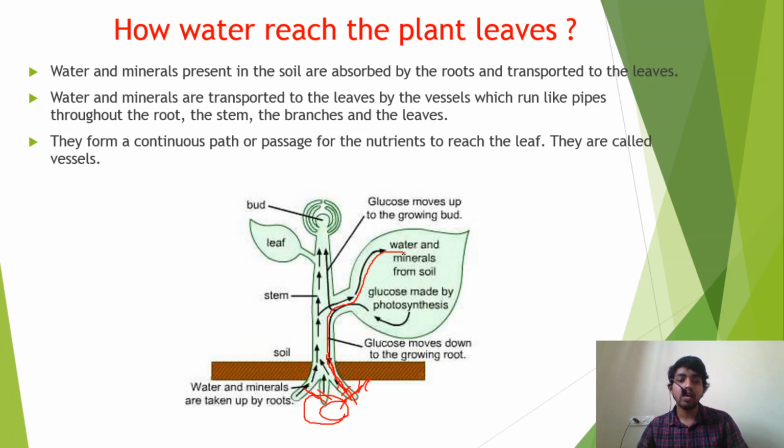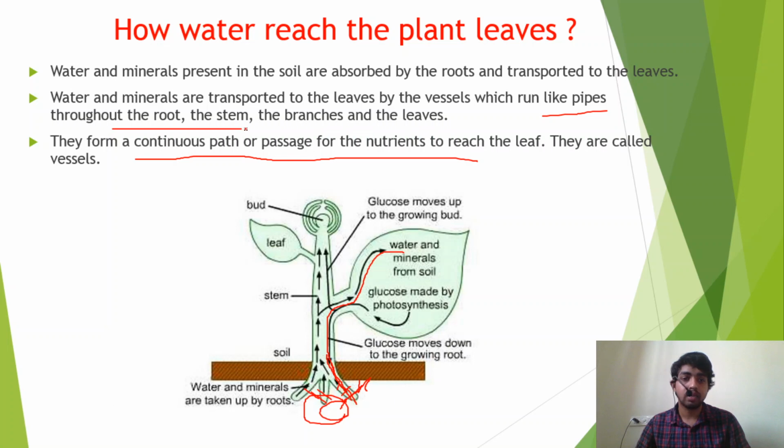leaf. Okay, and you must have seen in your home that every room has water pipes. Like that, in the same way, your plant also has a water pipe like system through the root, the stem, the branch, and the leaf. We call those pipes vessels. Through vessels only, water travels inside the plant body.